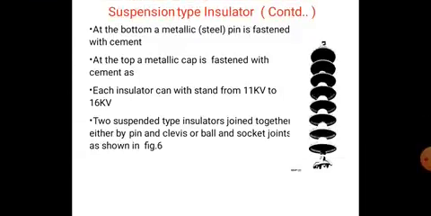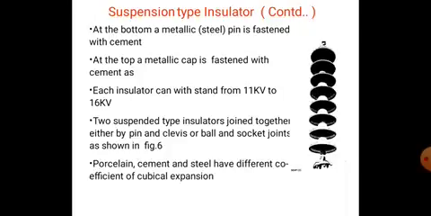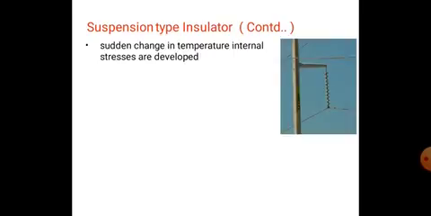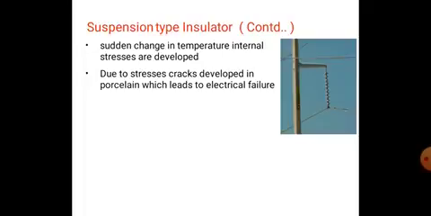The two suspension type insulators are joined together either by pin or clevis or ball and socket joints, as shown in the figure. So each can be joined with the help of pin or clevis or ball and socket joints. Porcelain, cement and steel have different coefficients of cubical expansion, so with sudden change in temperature, internal stresses are developed, and due to this stress, cracks develop in the porcelain.